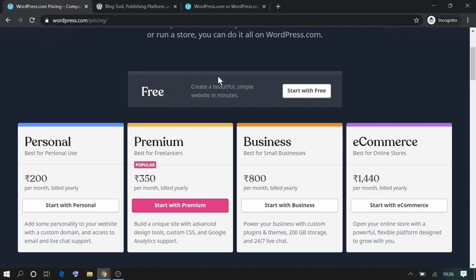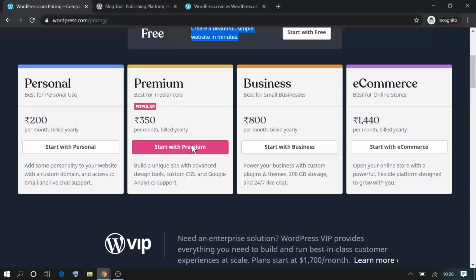You can also create a website for free. However, that will not give you a dedicated domain. For example, you can have a website like abc.wordpress.com. However, if you are looking for abc.com, then you will have to either select one of the premium plans.